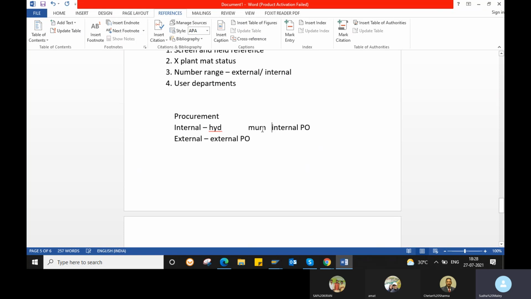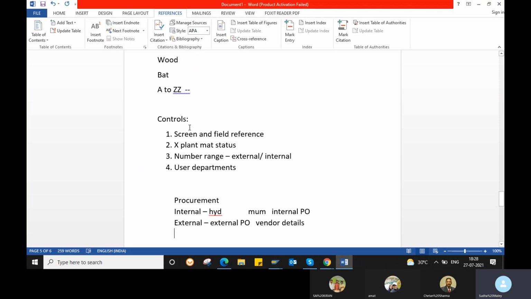Here your vendor is your supplying plant only. Hyderabad plant is the receiving plant, so they want material. Your Mumbai plant is your supplying plant, because it is supplying your material. There is no vendor concept in internal purchase orders, only the supplying plant is your vendor. That we call an internal purchase order. But in external procurement, you need to mention who your supplier is and the supplier details. So that is your external purchase order.